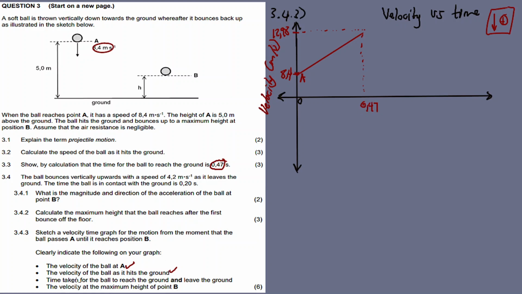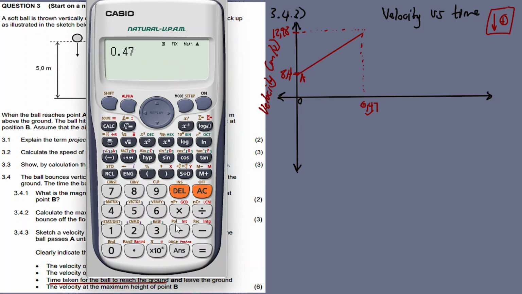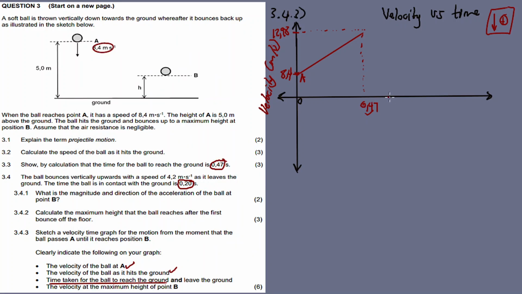Also show the time taken for the ball to reach the ground, check, and leave the ground. We are told the ball is in contact with the ground for 0,20 seconds. So 0,47 plus 0,20 is equal to 0,67. So after 0,67 seconds, the ball leaves the ground.